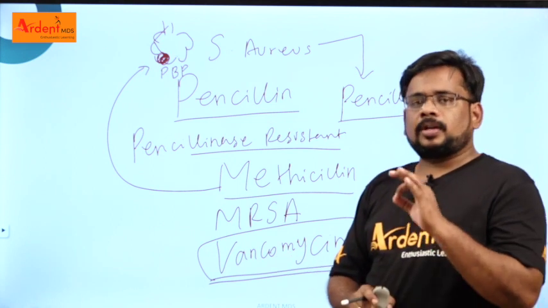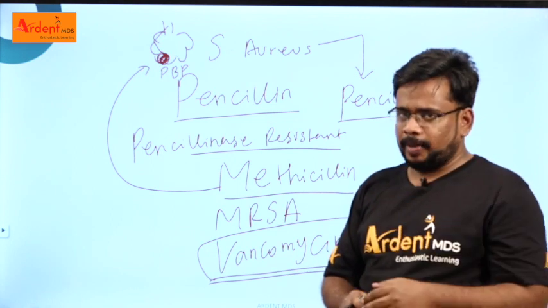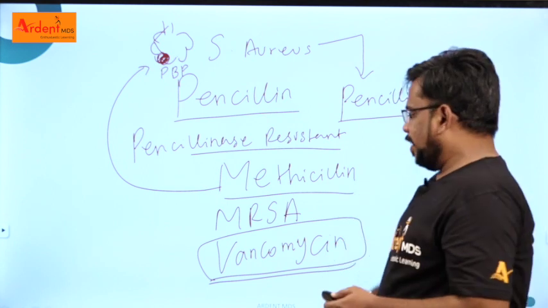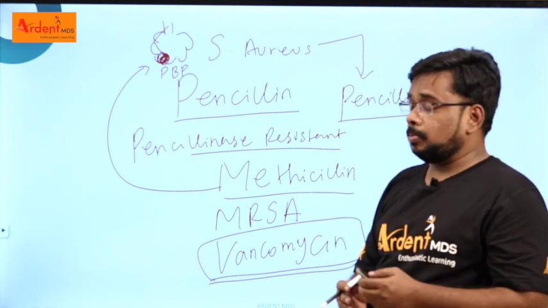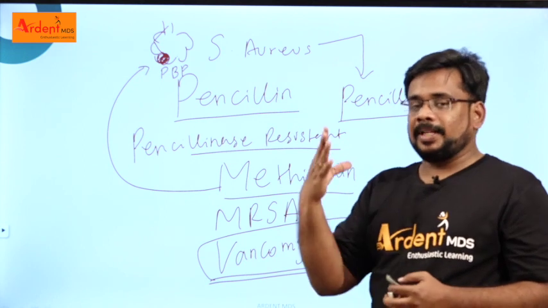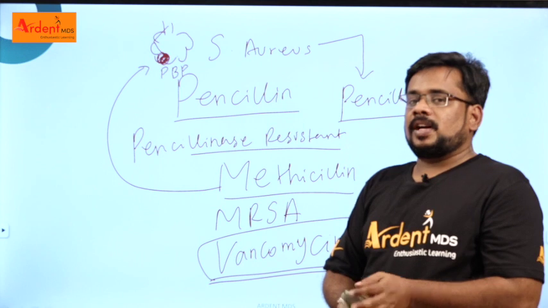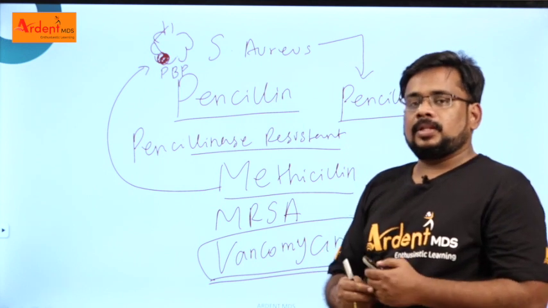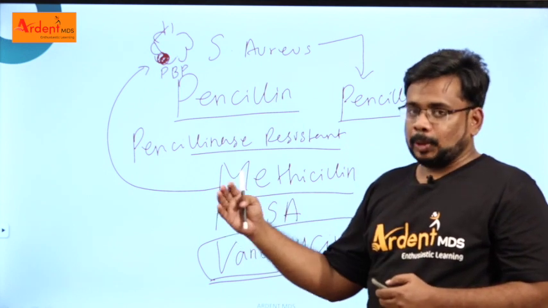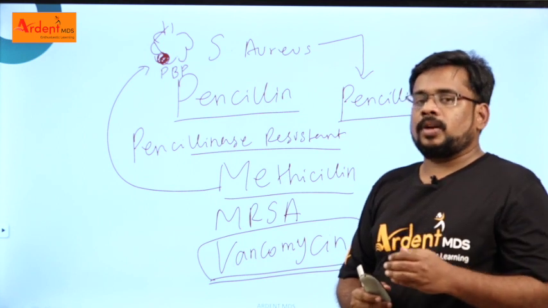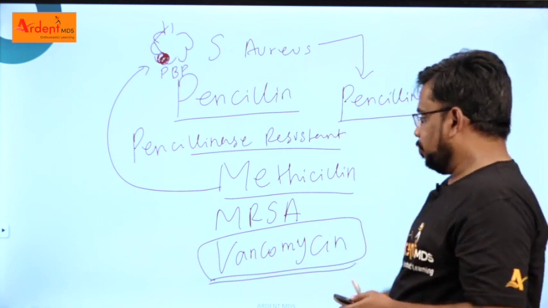What is the important adverse effect of vancomycin? When you give vancomycin in a huge amount, it releases histamine. The histamine causes vasodilatation, which causes a red color, so it is called red man syndrome. So the important adverse effect of vancomycin is red man syndrome.